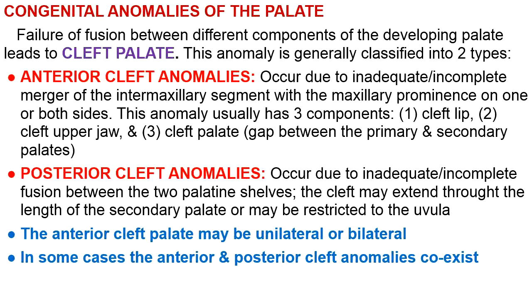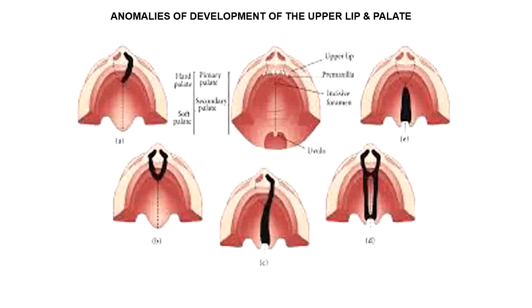but any cleft posterior to the incisive foramen is posterior cleft anomaly, and any cleft anterior to the incisive foramen is anterior cleft anomaly. So the anterior cleft palate may be unilateral or bilateral, and sometimes the anterior cleft anomalies and the posterior cleft anomalies are coexisting. So there is a complete cleft starting from the lip, then through the jaw, going to, between the primary and secondary palates, then also extending to the secondary palate completely, as we will see in the terms.